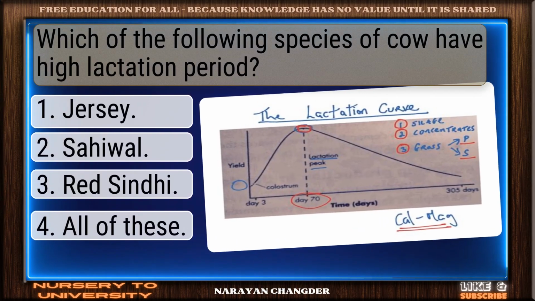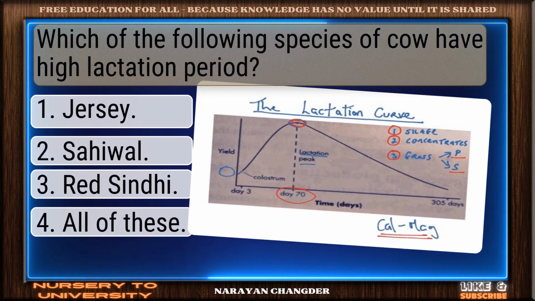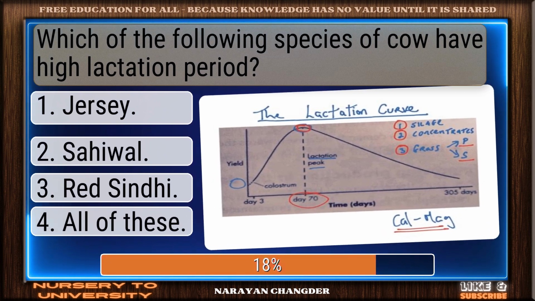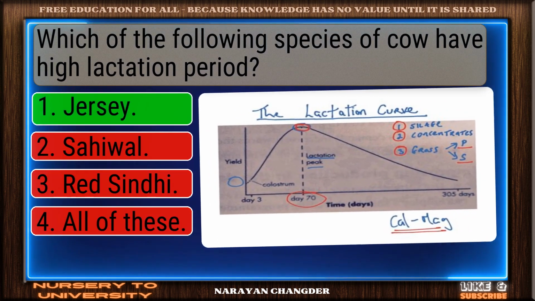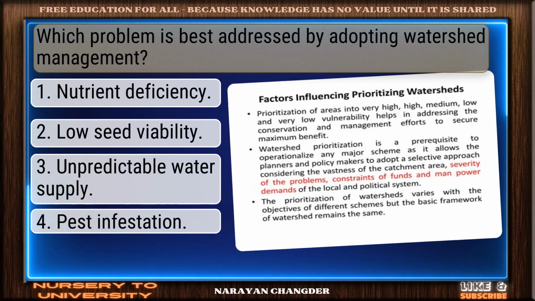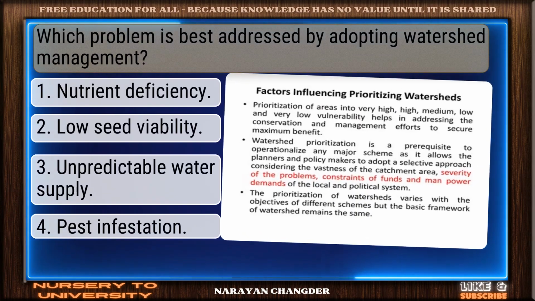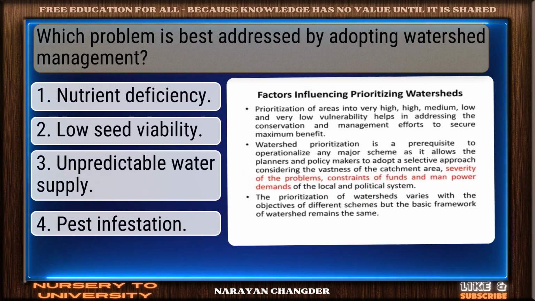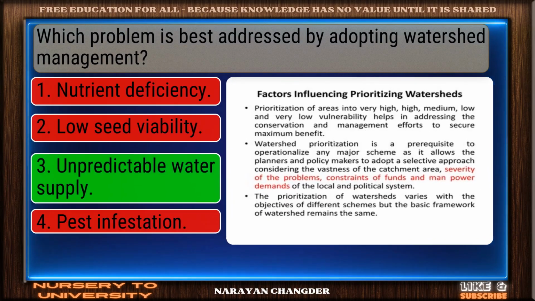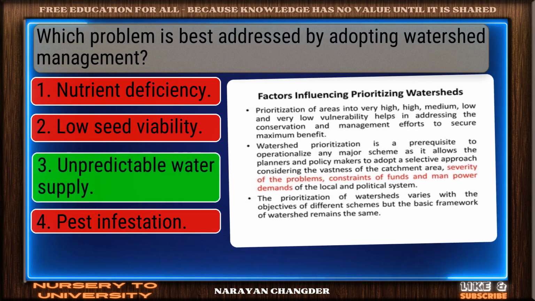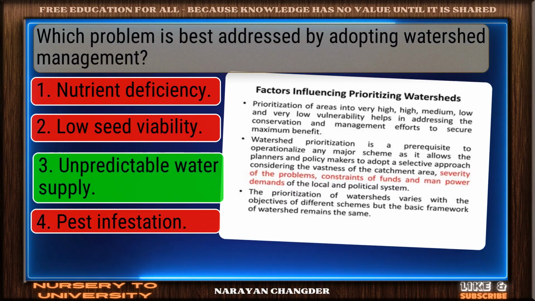Question number 48. Which of the following species of cow have high lactation period? You got it. Your choice Jersey is right. Question number 49. Which problem is best addressed by adopting watershed management? Right choice. Unpredictable water supply is the best answer.